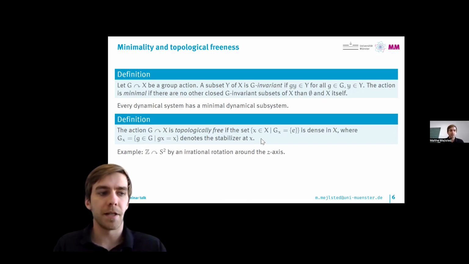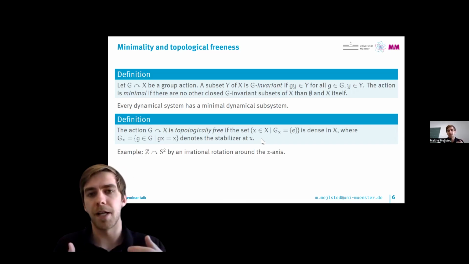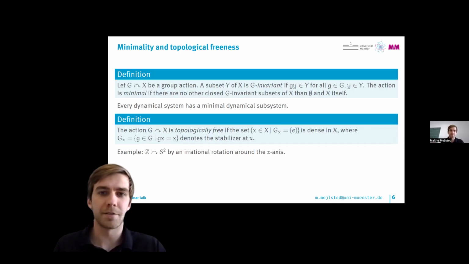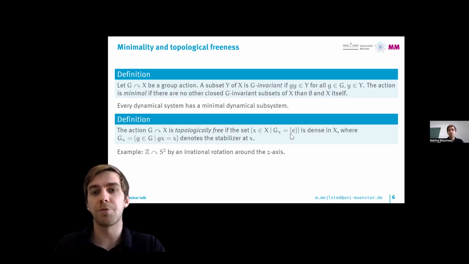So this is a generalization of what it means for an action to be free. An action is free if the stabilizers of every point are trivial, but now we require something slightly weaker, namely that they don't all have to be trivial, but that the set of points where the stabilizer is trivial should be most of the points, in the sense that it should be dense in X.